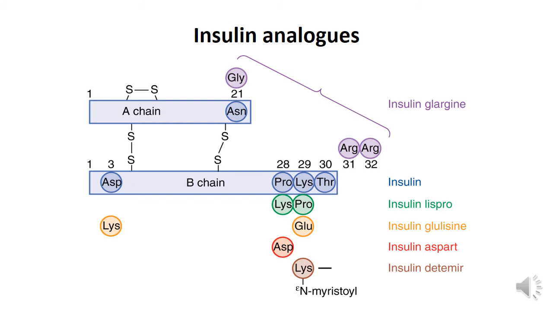Insulin glargine is obtained by adding arginine residues at the carboxy terminus of the B chain, and at position A21 asparagine is replaced by glycine. If these substitutions are done, what I get is insulin glargine.